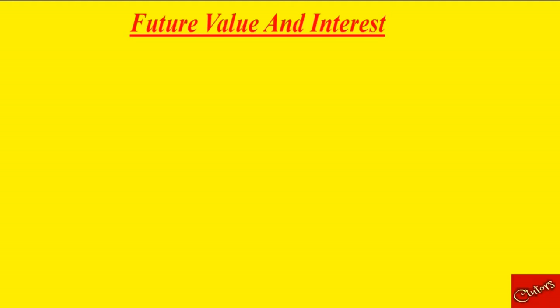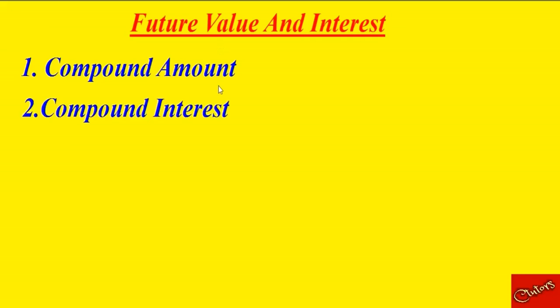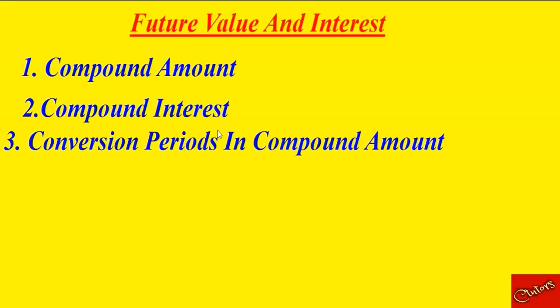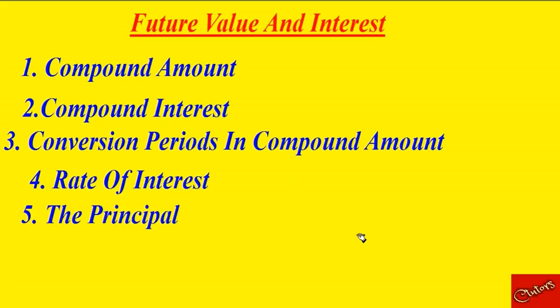So by the end of this class, you'll be able to know the following. Number 1 is how to calculate the compound amount. Number 2 is how to calculate the compound interest. Number 3 is how to determine the conversion periods under compound amount. Number 4, you will learn how to calculate the rate of interest. And number 5, which is the last one, you will be able to know how to calculate the principal. So this is going to be our areas of concentration as we go through future value and interest.